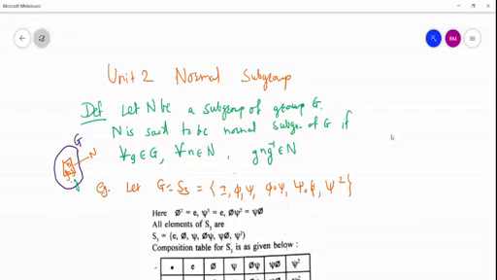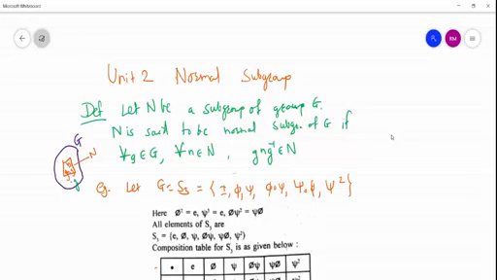We already discussed this S3 in the third chapter. It has the property that phi square is equal to the identity permutation, psi cube is equal to identity, and phi psi square is equal to psi phi.